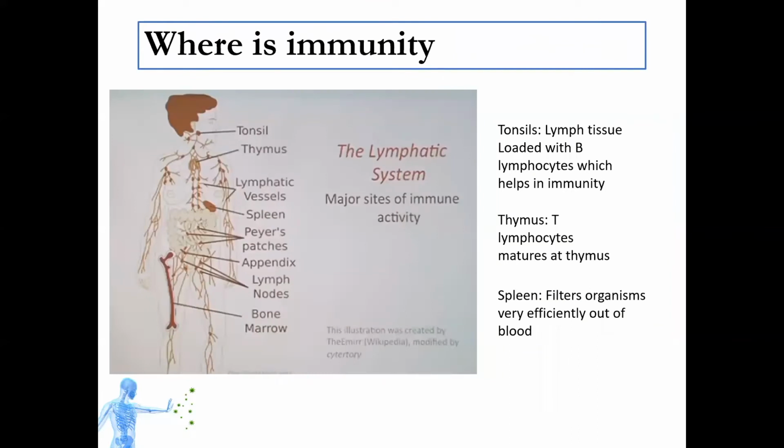In the last lecture, I advised you to revise your lymphatic system. I suppose you have gone through it. These are the parts of the lymphatic system: tonsils, thymus, lymphatic vessels, spleen, Peyer's patches, lymph nodes, and bone marrow.